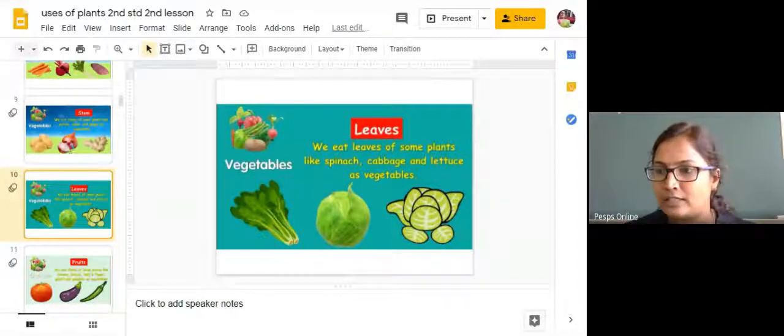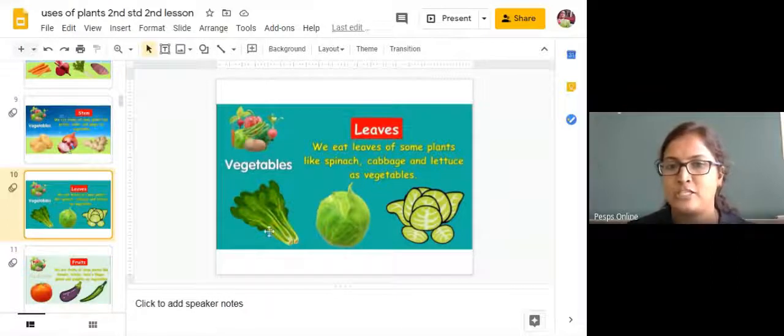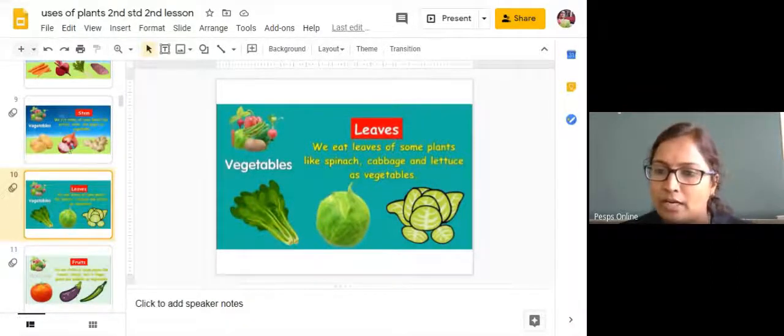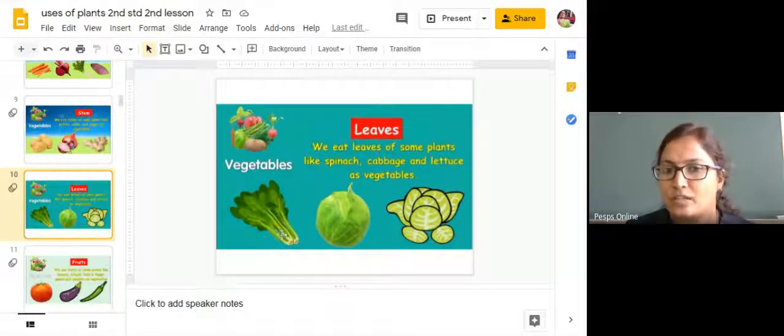Palak soppu anta heltare alva maneli. Yes, that is called the spinach leaf. And many leaves we can see, like coriander leaf, fenugreek leaf, dill, mint. Okay, see here. So those leaves we are going to use as vegetables.